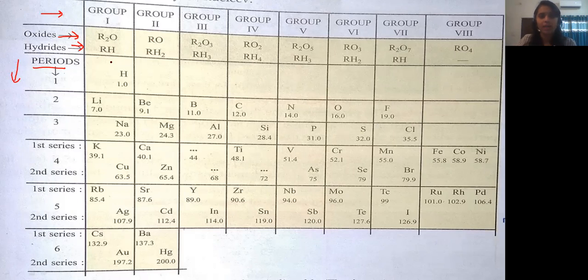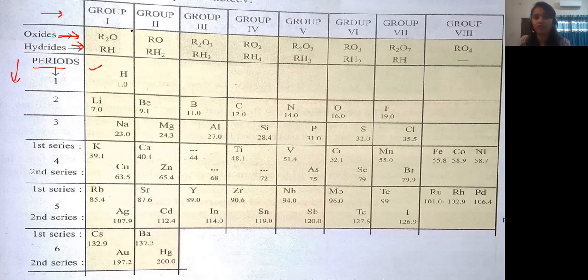Now, hydrogen is placed in the first period and the first group. Then he placed lithium in the first group. Along with lithium, he placed sodium, potassium, copper, rubidium, silver, cesium, and gold. So he placed all these elements in the same vertical column. Why did he place them in the same vertical column?